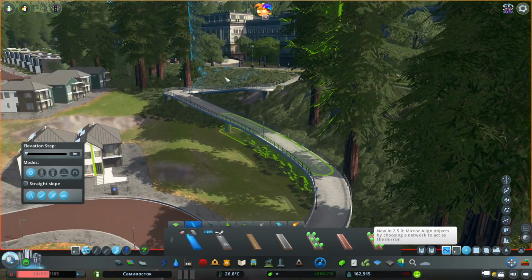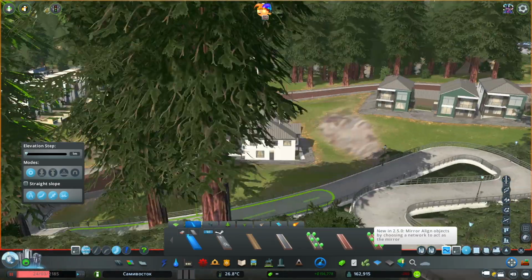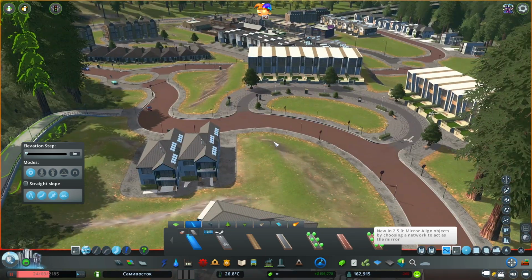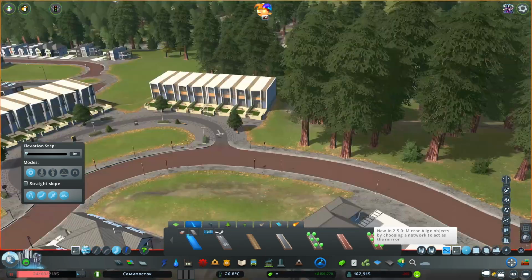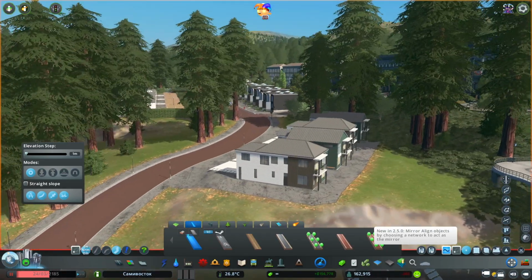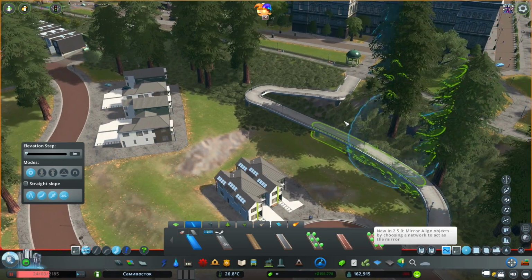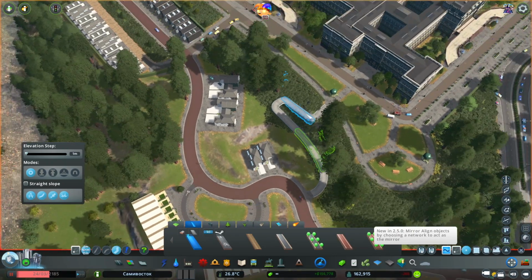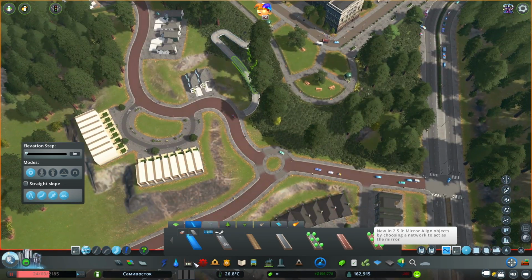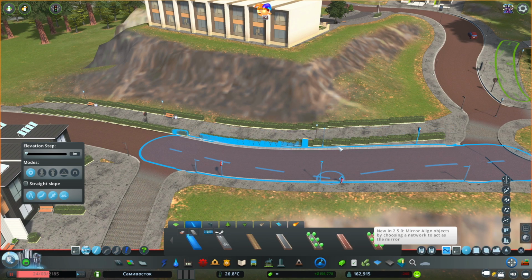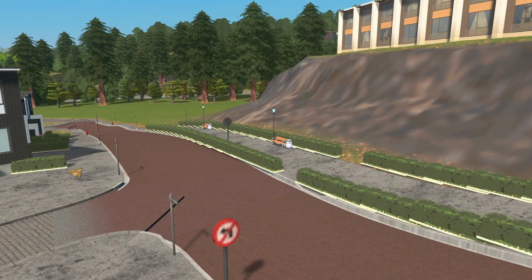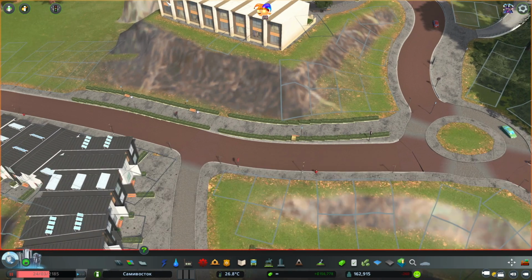Alright, you guys, so I've placed in the majority of all of the buildings. If I just turn around, there you go. It looks kind of silly at the moment because it's all bare, there's just lots of things in rows. But I believe once we put in the pathways and parks and trees and things like that, it'll look a lot more normal, I guess. So we've got this little pathway that just connects both areas. The next step is probably doing some little pathway connections throughout the whole area. I don't really like how this hedge is all wonky, because it's on the side of a hill. I don't know. I'm going to leave it, and hopefully it blends in with everything else.